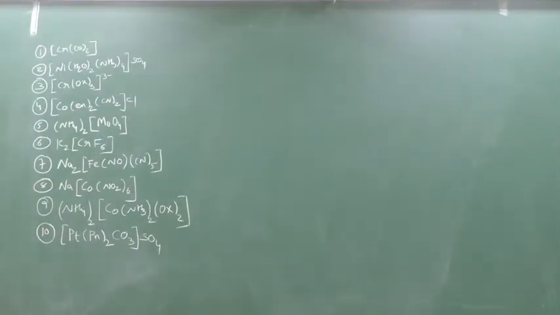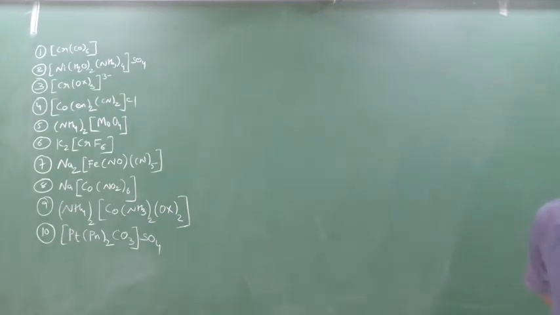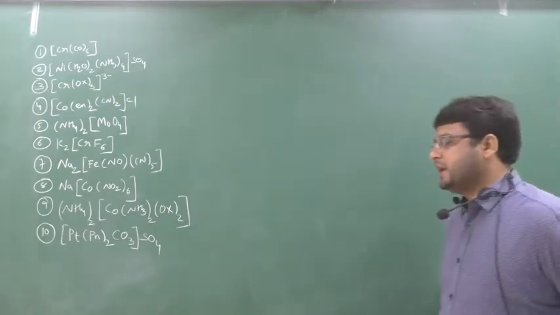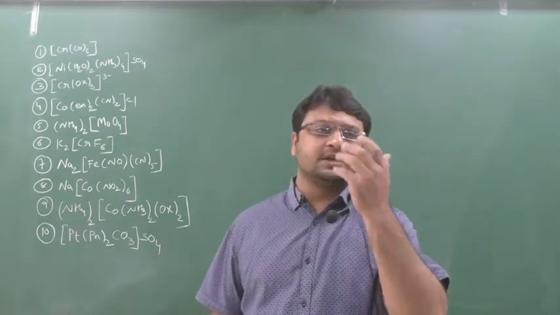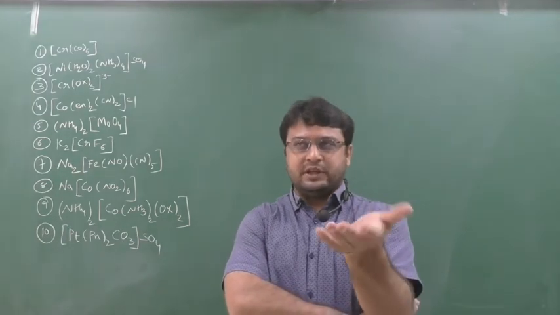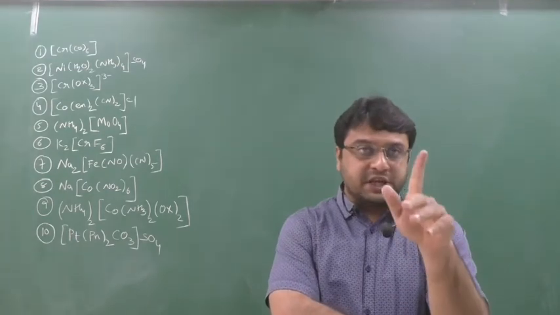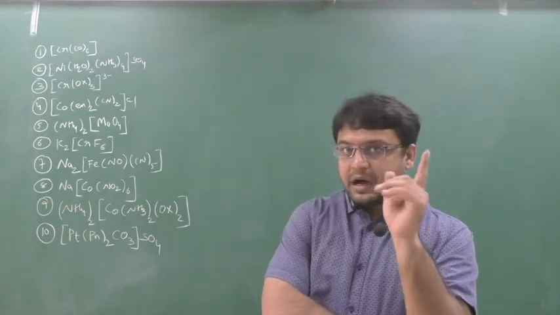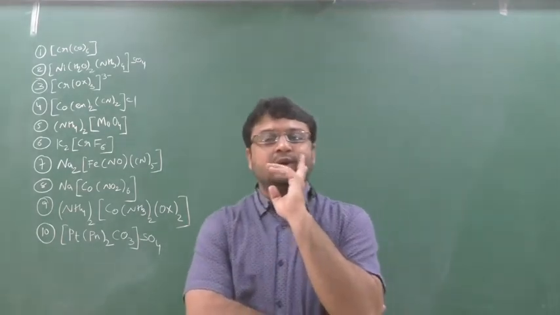Clear? Right. Chalo, we'll go for the next questions. So now we will practice another 10. The reason is this will be coming in the exam, and I hope this time it should come in the exam, because you can see the previous papers. If you see the previous papers, you can see sometimes within 2 years, or often with a gap of 2 years, with a gap of 1 year, in Section D, I guess they have asked the 4-mark question, just the 4 names, IUPAC names. So practice it.